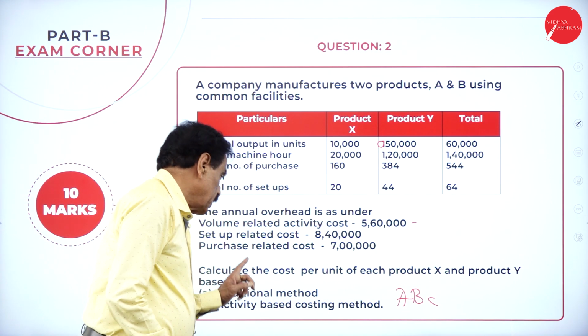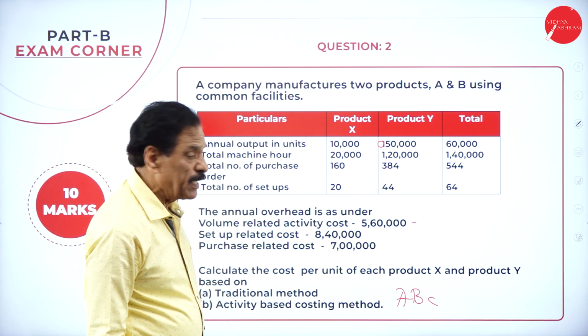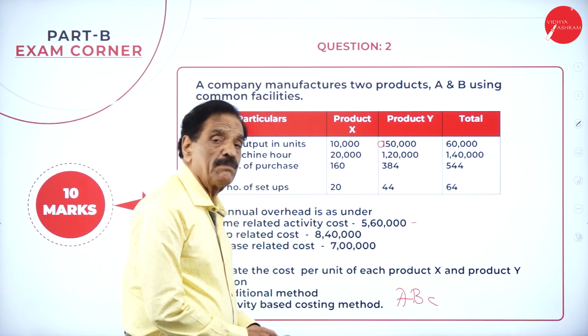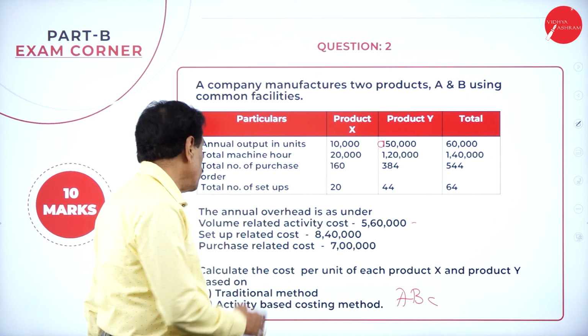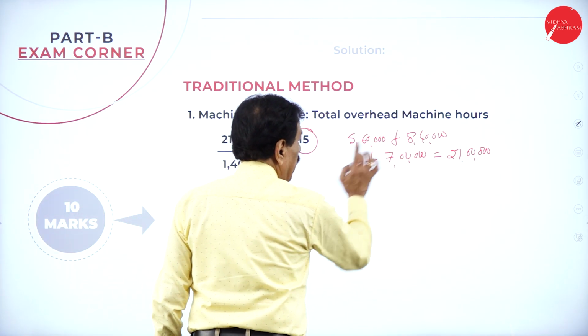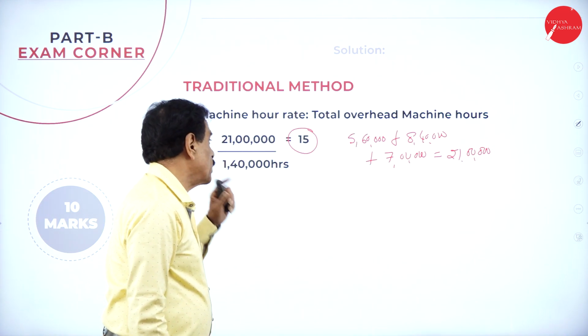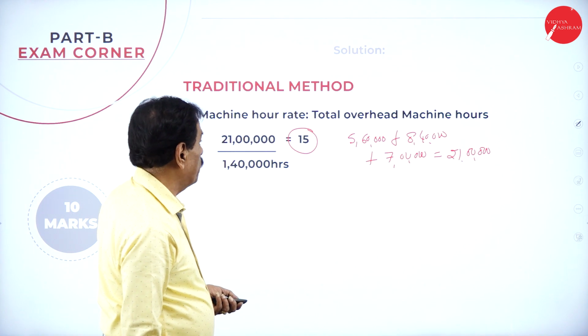Here, one is the traditional method. The other is called activity-based costing, the ABC method. In the traditional method, you add all three: 5,60,000 plus 8,40,000 plus 7 lakh is 21 lakh, divided by the number of hours, 40. It works out to 15 rupees.